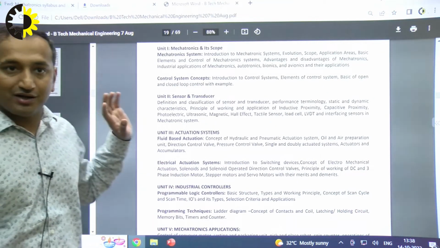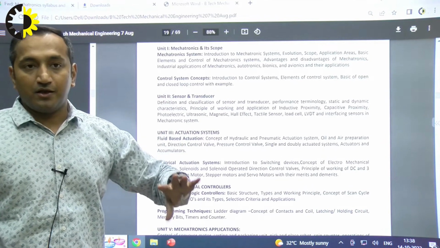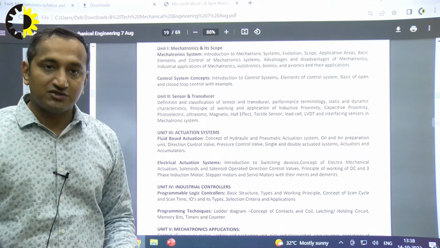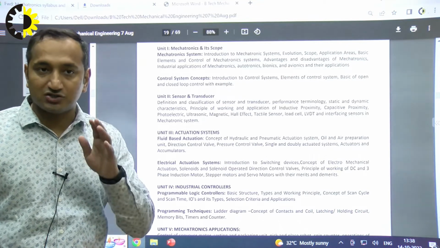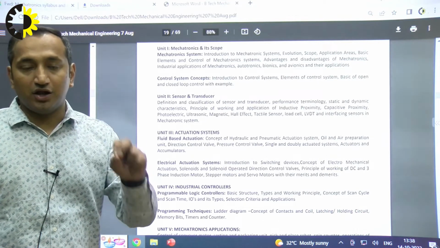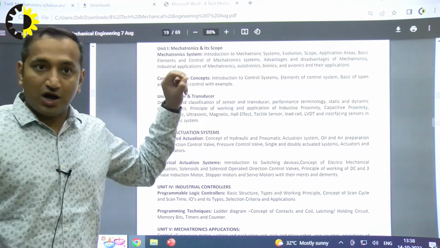So unit 3 deals with the output system. You gather information from the sensor, the controller decides whether you have to do the task or not, and it gives a signal to the output system.